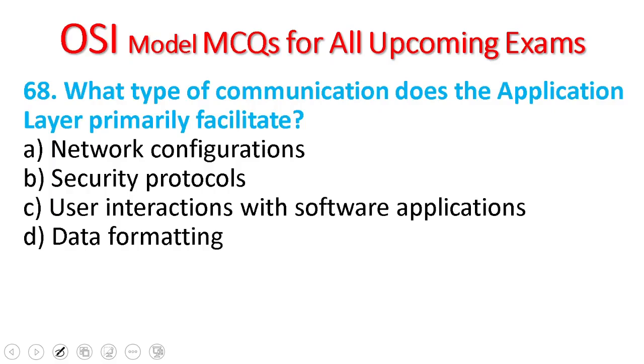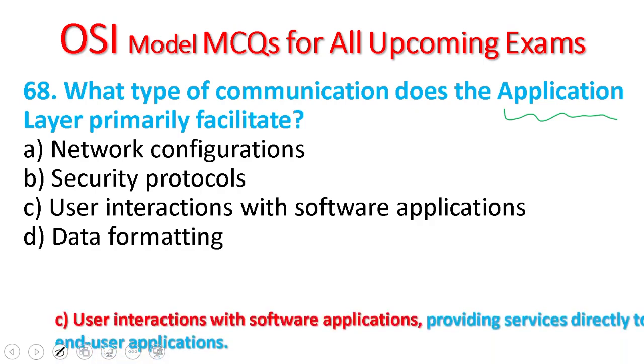68. What type of communication does the application layer primarily facilitate? The type of communication the application layer facilitates is user interaction with software applications. It provides service directly to the end user application.